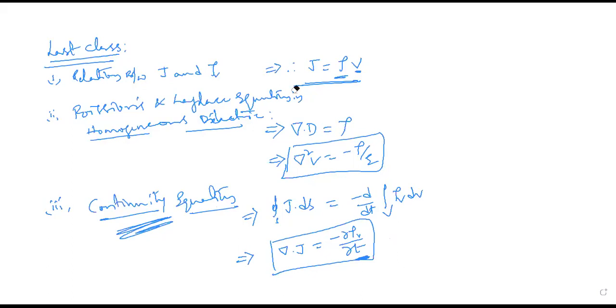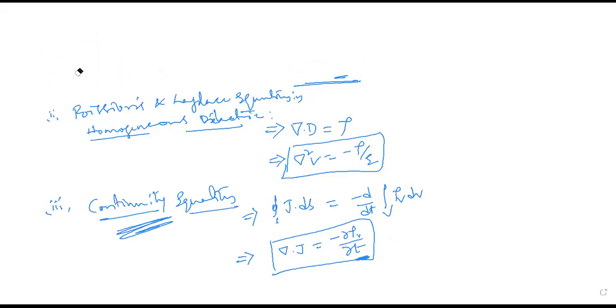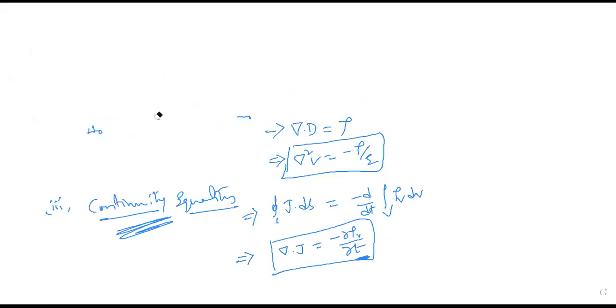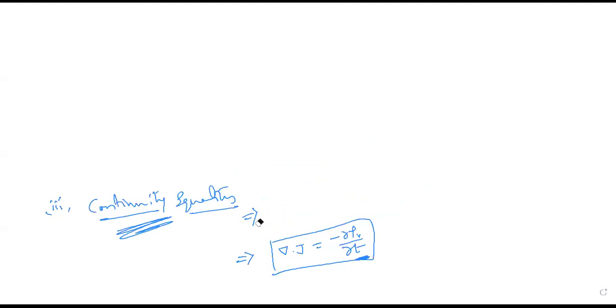So just after recalling, if you have any questions, please raise your question and we will discuss. Otherwise, put the heading. These are the topics we covered in the last class. Today's topic is what I said in the last class: we have to see the point form of Ohm's law, which is derived with the help of electric field and potential difference. So these things we are going to see.